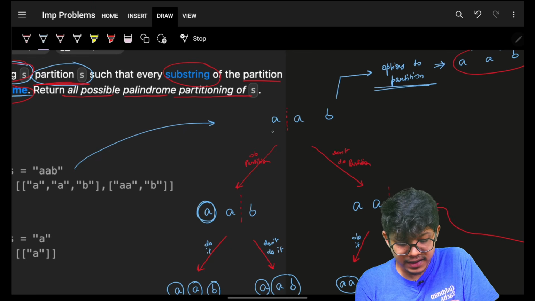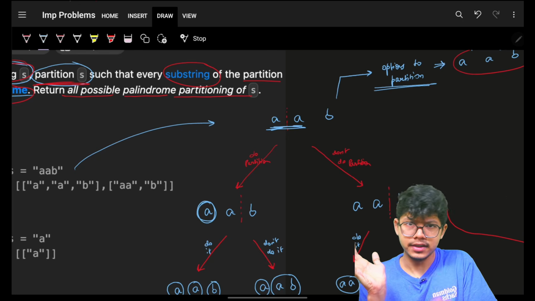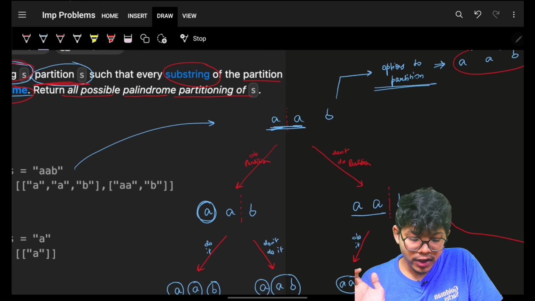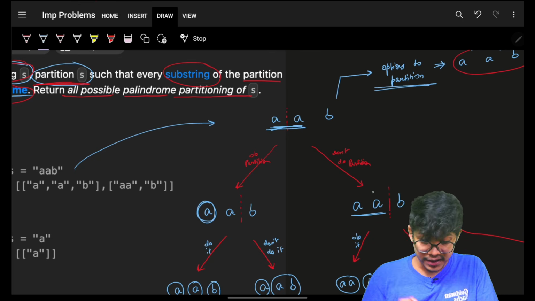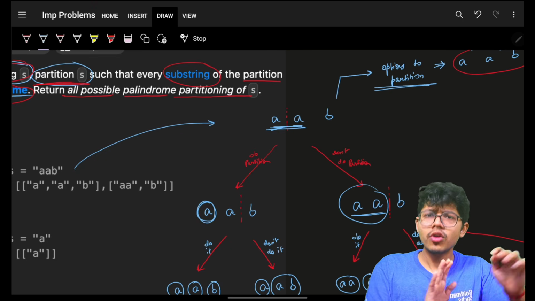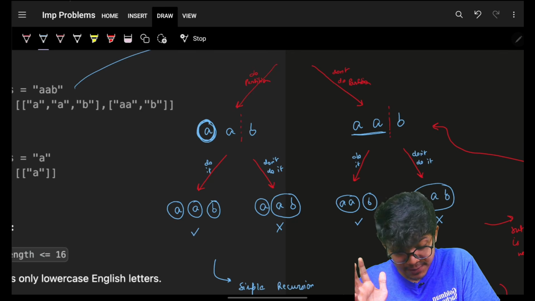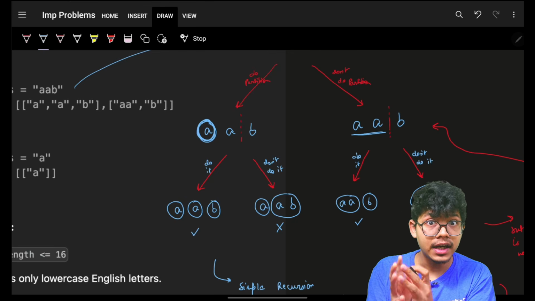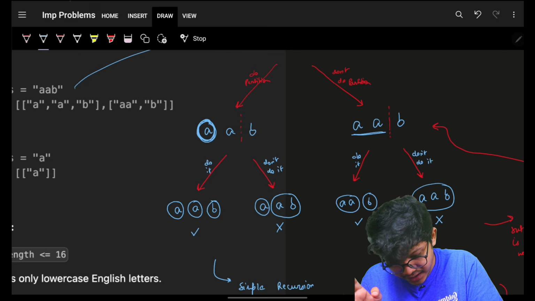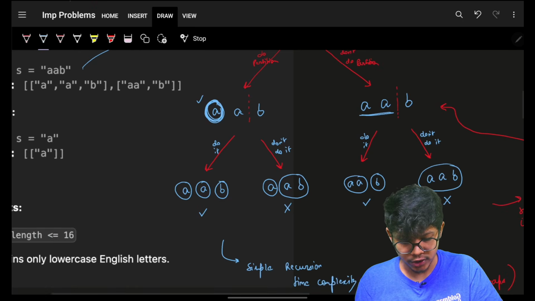Then this will not become one substring and it will try to extend on the right side. But if this has become one substring, it should be a palindrome. I will check right here that whenever I make a circle, it should be a palindrome.